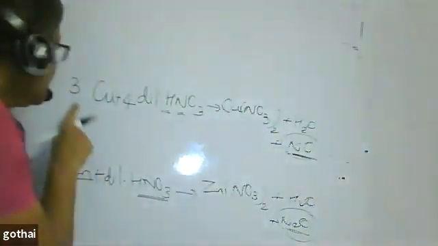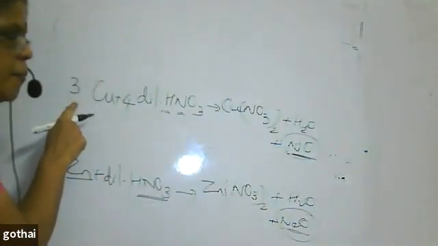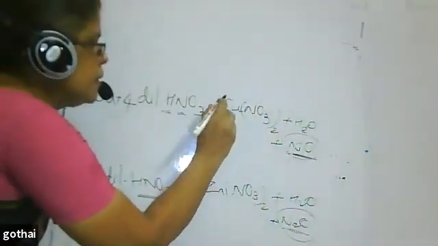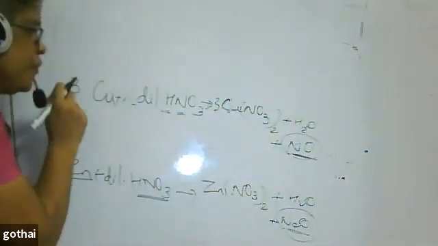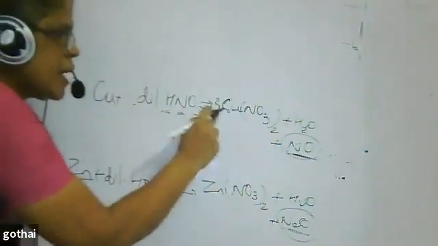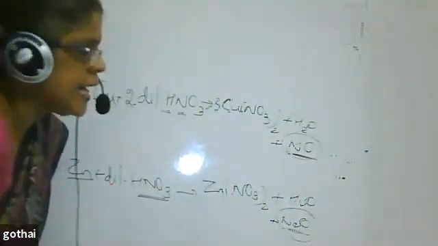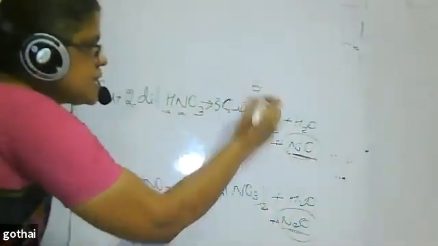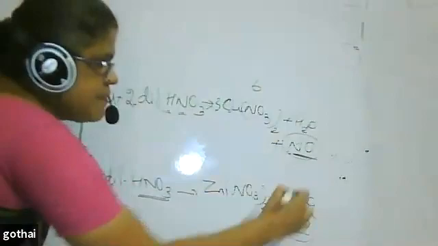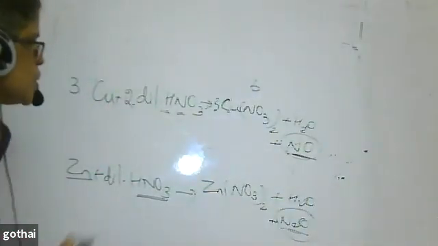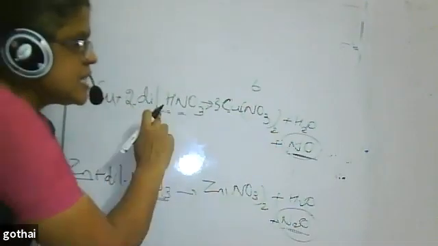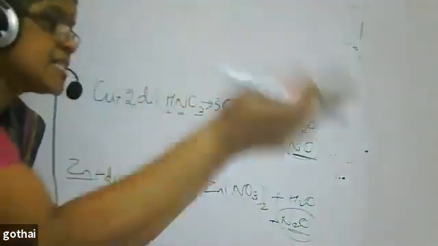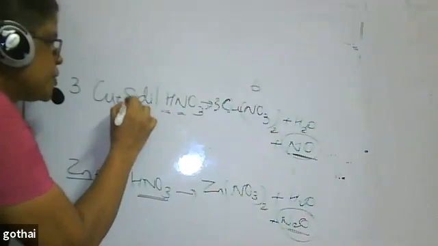Sorry, here 3 copper is there, so I have to put copper there. Instead of going with this, I will go with copper first. Copper is 3, so I have to put copper here. When I put copper here, nitrogen becomes 3 2s are 6 plus 1, 7. To balance the 7 nitrogen, I cannot put 7 here because hydrogen is in odd number. Here it's even number. The next number is what? 8. So I put 8.